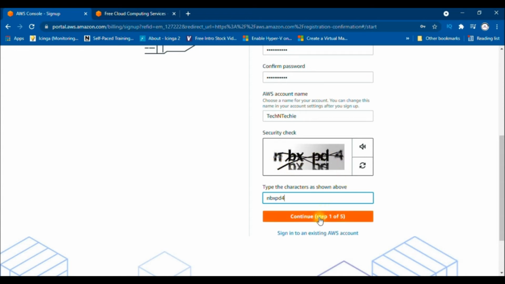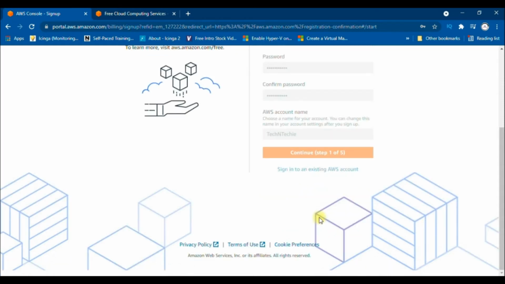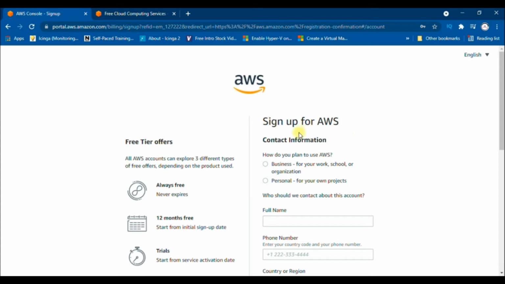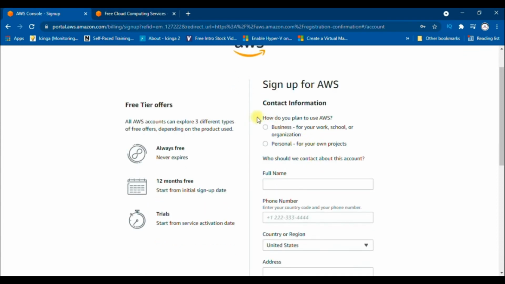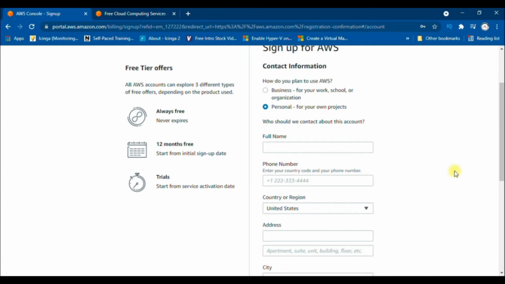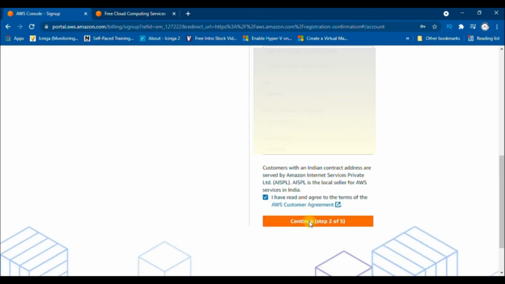Now here we are on the second page to sign up for AWS. Here we need to provide some contact information like full name, phone number, country and address. But before this, we have to select the plan, for which you are going to choose AWS, like for business or for personal. I will go with the personal plan because it is for my lab and for learning purposes.